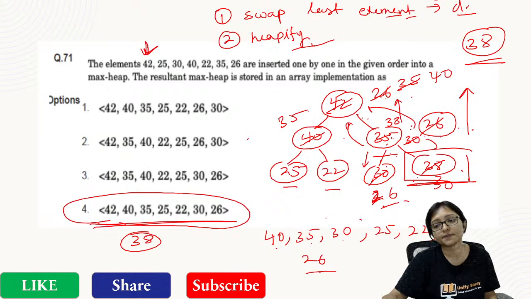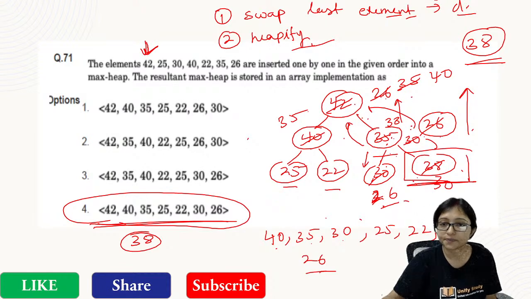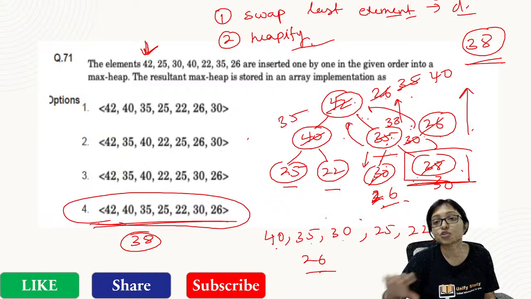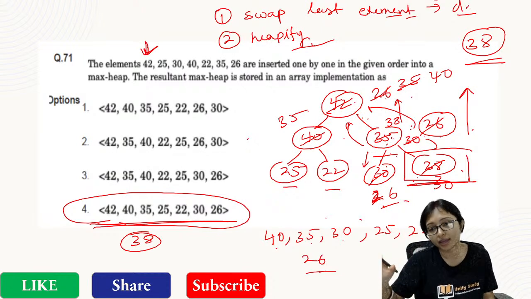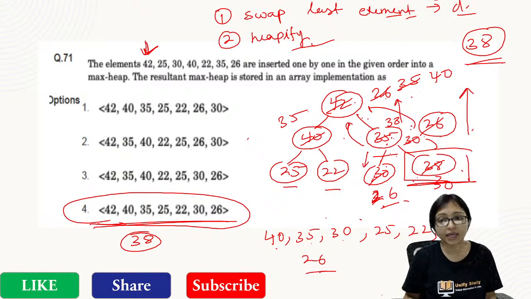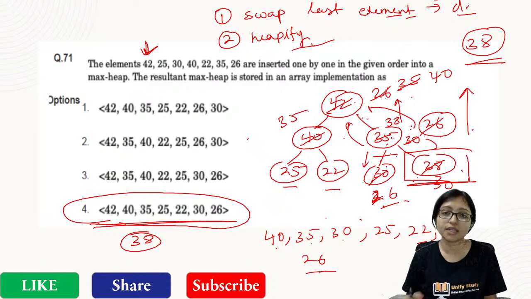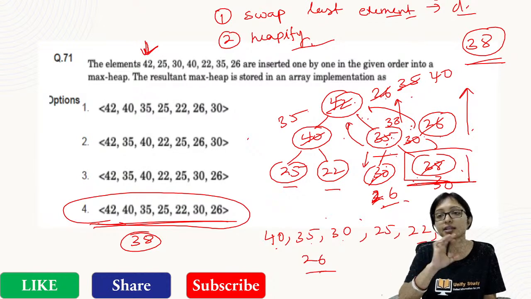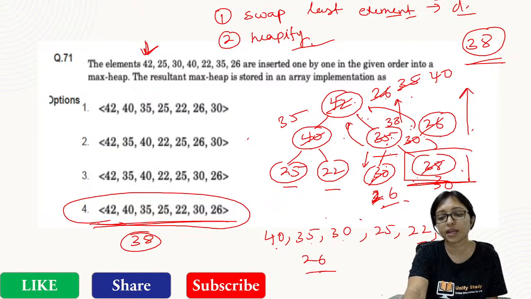This will be maintained. Okay? Got it? Clear? So maybe this type of question can come. Insertion, deletion from heap, how to insert, how to delete, how to create, those are all the possible questions from the heap, and I hope it is clear now.